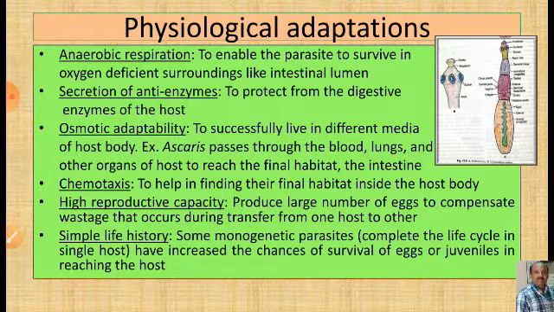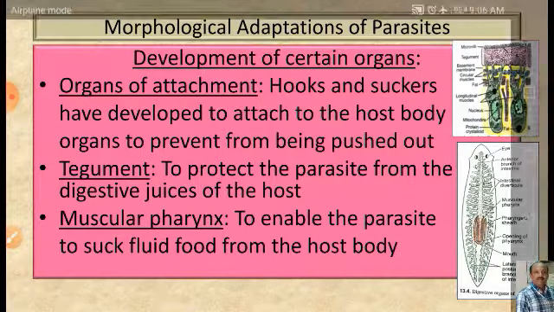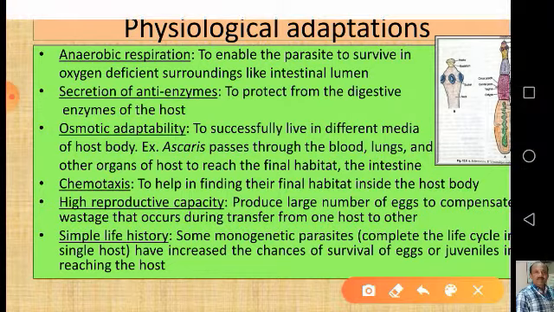Now coming to the physiological adaptations. Physiological adaptations are listed in a very big list, but let us have a look at some of the important ones. First and foremost is anaerobic respiration. I already told you that parasites need to enter inside the body of the host, and that's why they mostly have to live in different tissues.